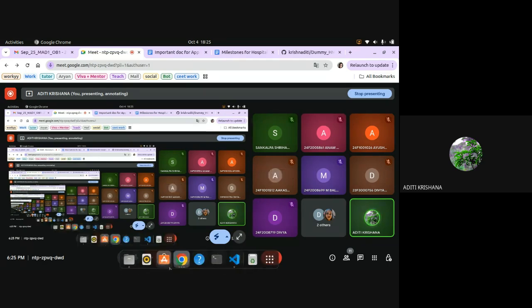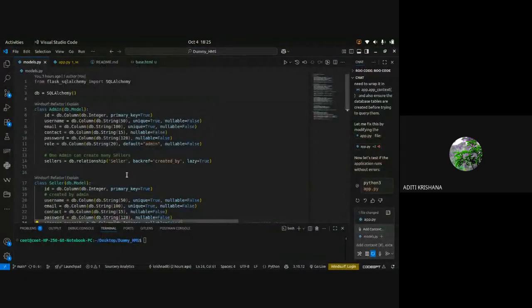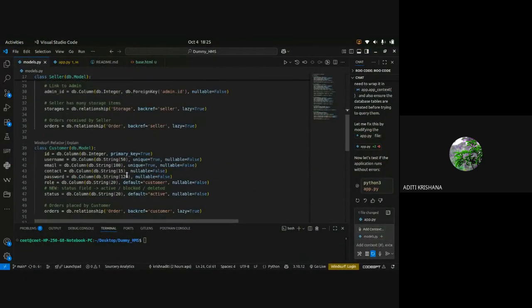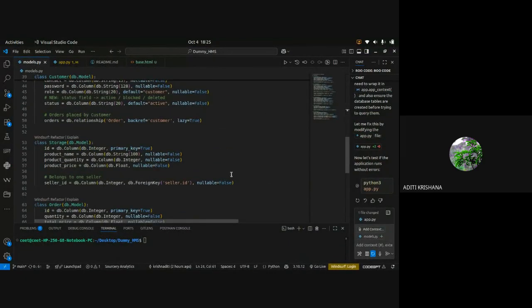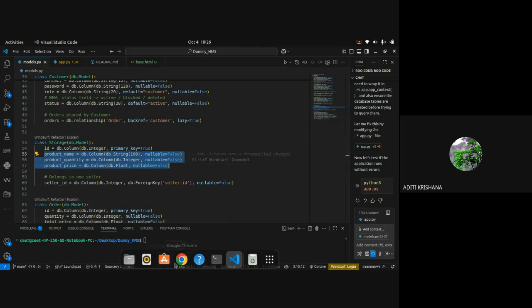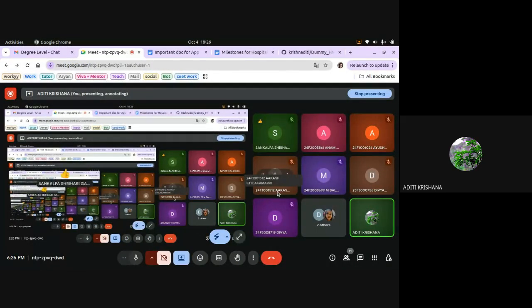So that storage is being done for every seller by each seller. So you can see that this one belongs only to the seller. When the shopkeeper opens his dashboard, he has the only authority to fill these things inside his dashboard. Are you understanding that? Okay, perfect.